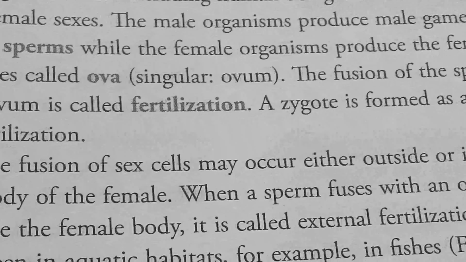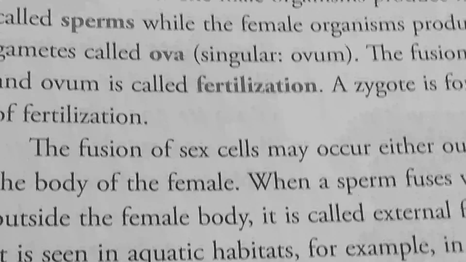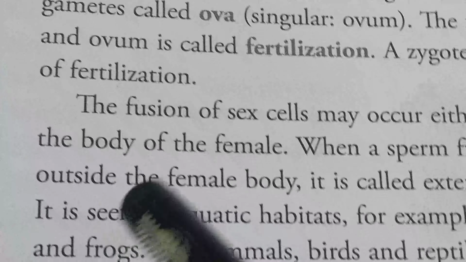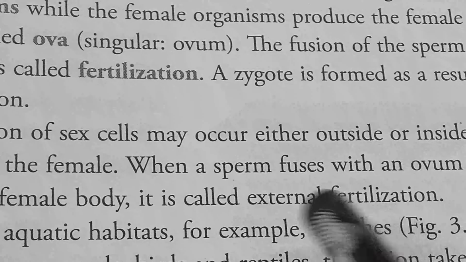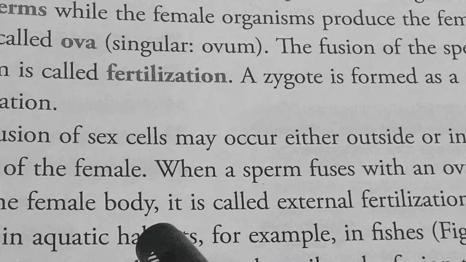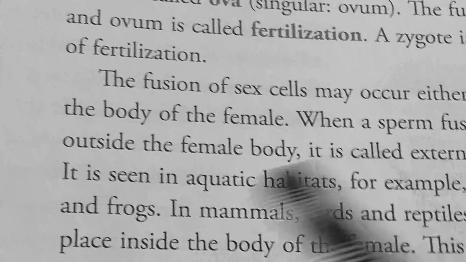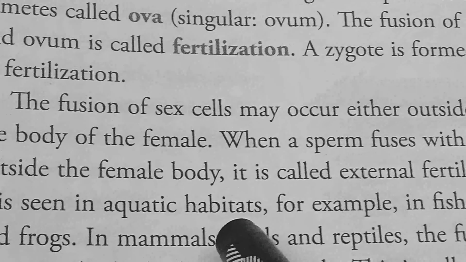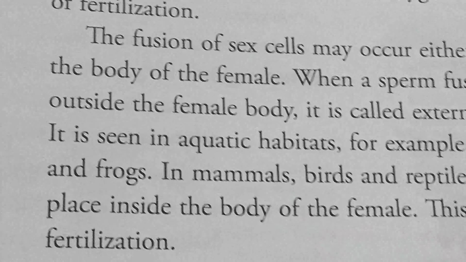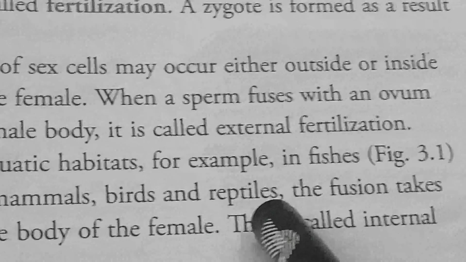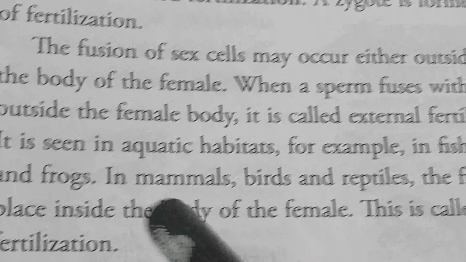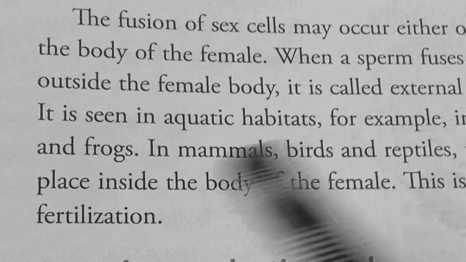The fusion of sex cells may occur either outside or inside the body of the female. When a sperm fuses with an ovum outside the female body, it is called external fertilization. It is seen in aquatic habitats, for example, in fishes and frogs. In mammals, birds, and reptiles, the fusion takes place inside the body of the female. This is called internal fertilization.